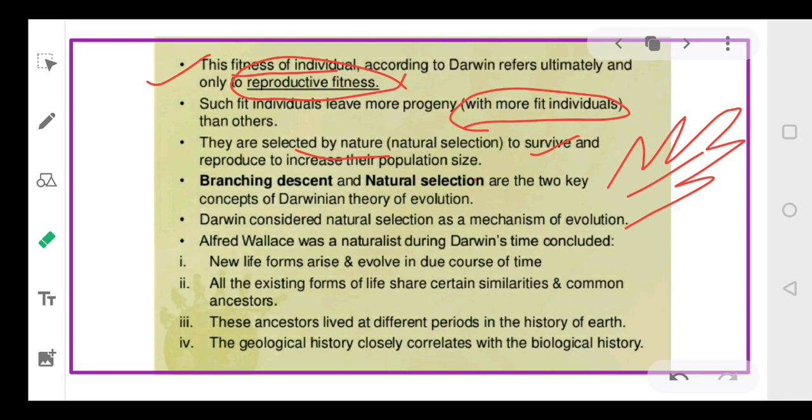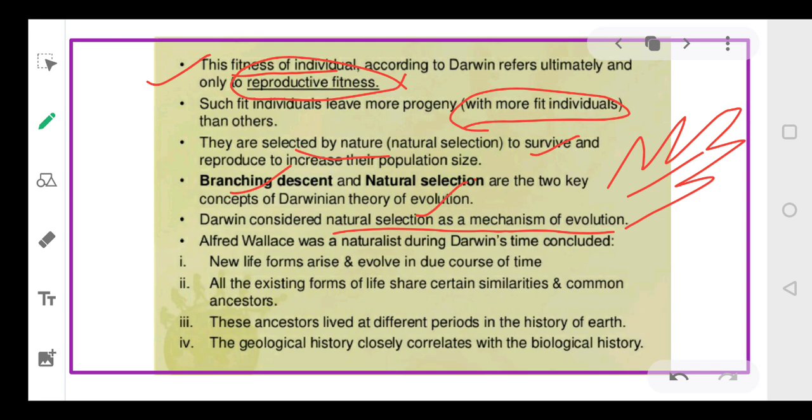Clear? So branching descent means the individuals, descent means parents to child. So that information will pass from parents to children and from children to their children. Right, everyone? So Darwin considered natural selection as the mechanism of evolution. According to Darwin, each organism modifies itself depending upon the environment in which it is living, and it becomes better selected, and thus natural selection will result in evolution.